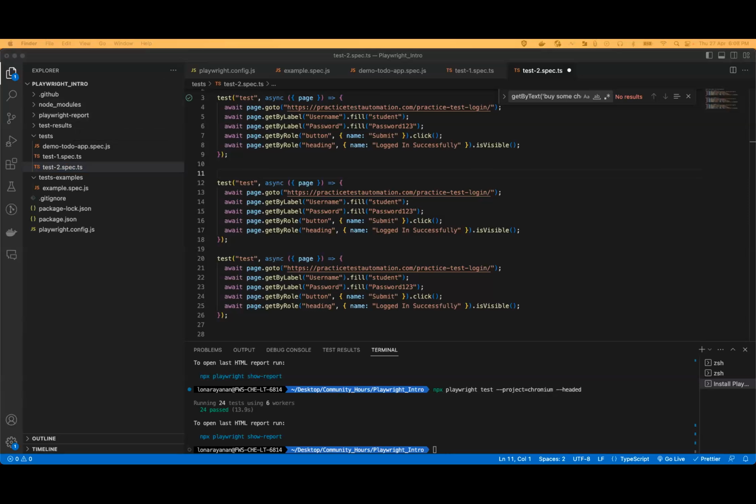Logesh, before you carry on, there is a question on how do you bypass the CAPTCHA in this case? Would you like to take that? Yeah, I can show you the demo. Give me a minute. Maybe the next demo would be handling the storage state and bypassing those things.